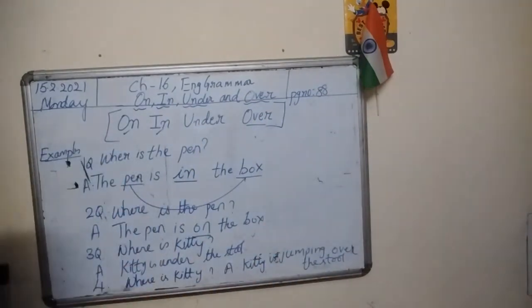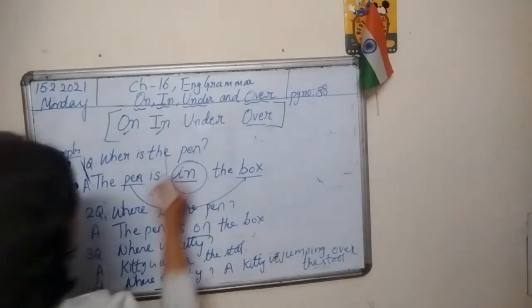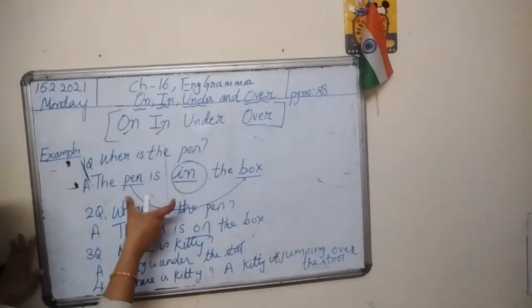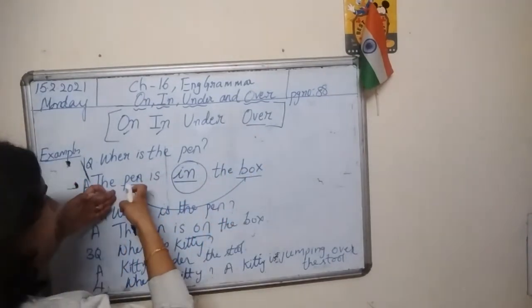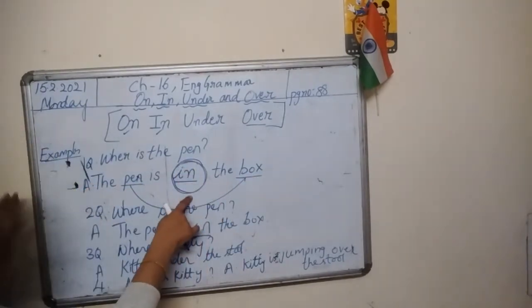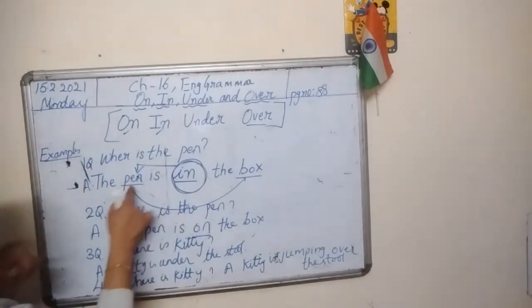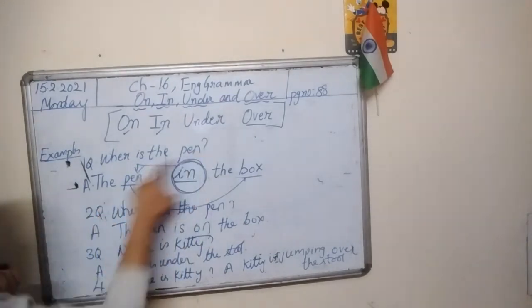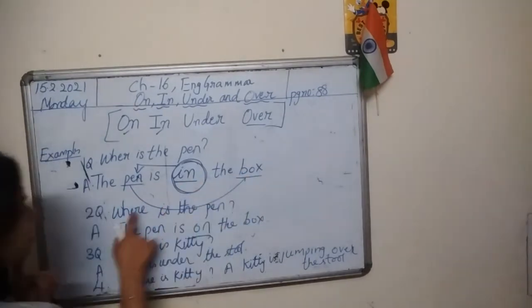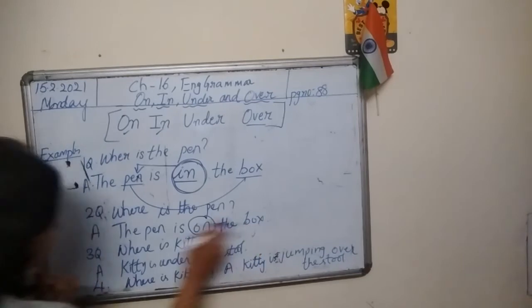So in all these cases, what we are doing is, the pen is in the box. We are building a relationship between the pen and the box by using a preposition which tells the exact position of the pen. The pen is on the box.